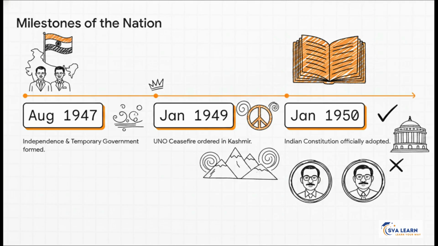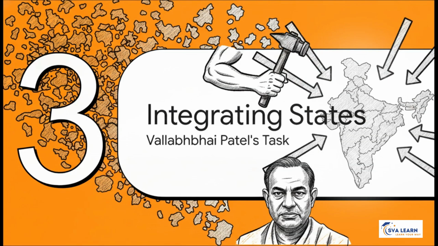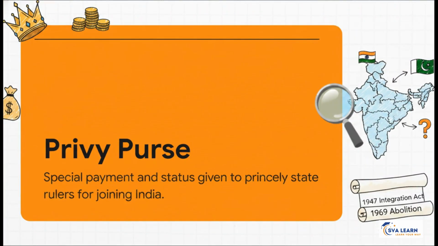And hey, they specifically chose a parliamentary democracy over a presidential one, believing elected representatives were the absolute best way forward. All right, Section 3, integrating 562 princely states. This was Sardar Vallabhbhai Patel's ultimate mission. So we've got a government formed, but geographically, it's like a giant scattered puzzle. The British didn't just leave one unified India. They left us with 562 separate princely provinces. Basically, imagine 562 chaotic group chats that our first Home Minister, Sardar Vallabhbhai Patel, the Iron Man of India, had to magically merge into one massive national server.